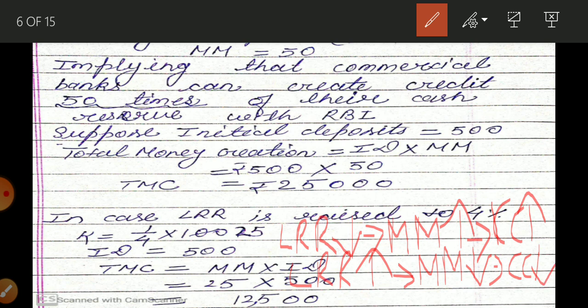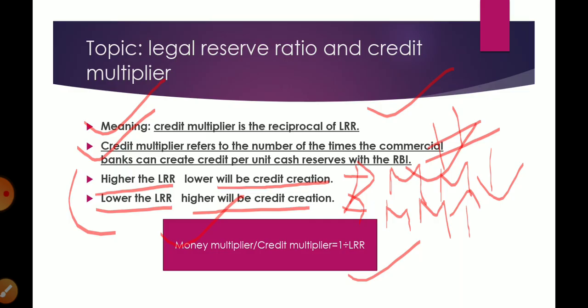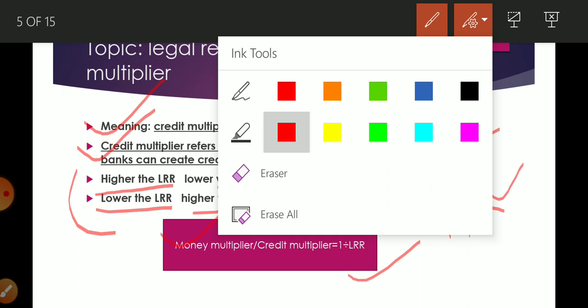So I think you are able to understand this much concept. Now on the basis of this concept we are going to do some numerical questions. So once again, there will be repetition. What is important: the credit multiplier is the reciprocal of the legal reserve ratio. If the legal reserve ratio is higher, there will be a lower money multiplier and lower credit creation.